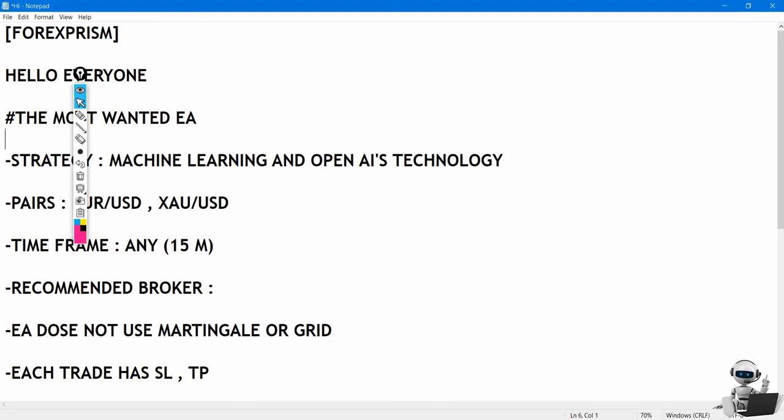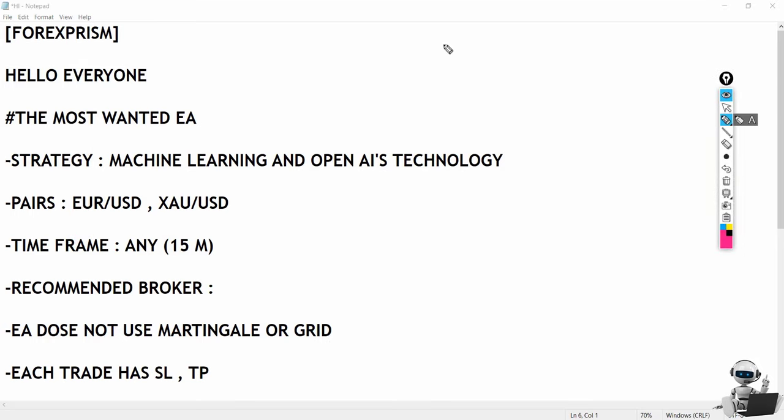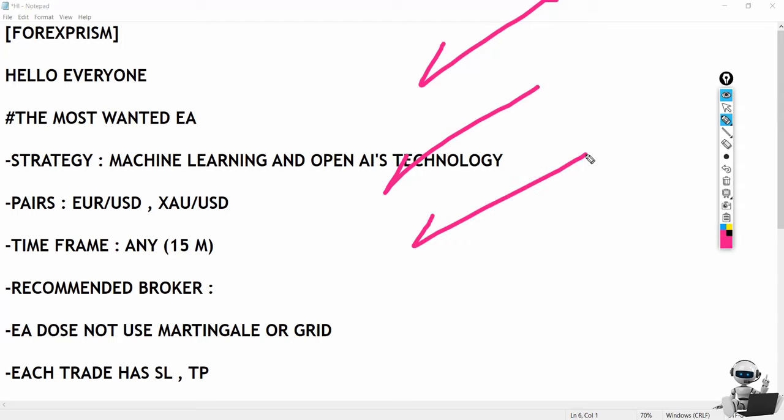So my conclusion for this EA, it is very impressive to test it and see how this EA is working. It's a new concept, it's amazing. The EA does not use martingale or grid. We have high accuracy and also a high risk to reward ratio for this EA. However, we don't have much data for live results, and we don't really know if this is going to be the same or if this is going to survive for the long term, because backtest cannot reflect live data. And so for this EA, for now, I will give it 3.5 out of 5.